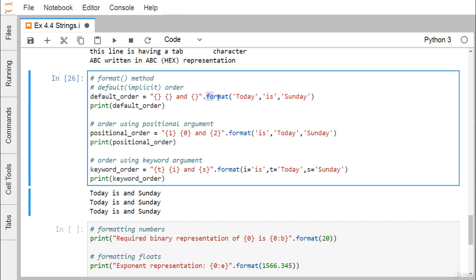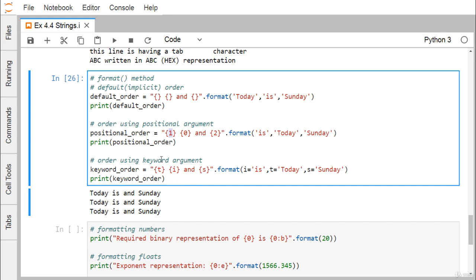And here we are using this format method, ordering using positional arguments. Here this is my argument number 0, argument number 1, argument number 2. So the positional arguments, the numbering will be something like this. Here we are mentioning the argument positional number. So 1 means today will come down, 0 means is will come down here, and Sunday will come down to this particular placeholder during the output. So you can find that today is and Sunday.